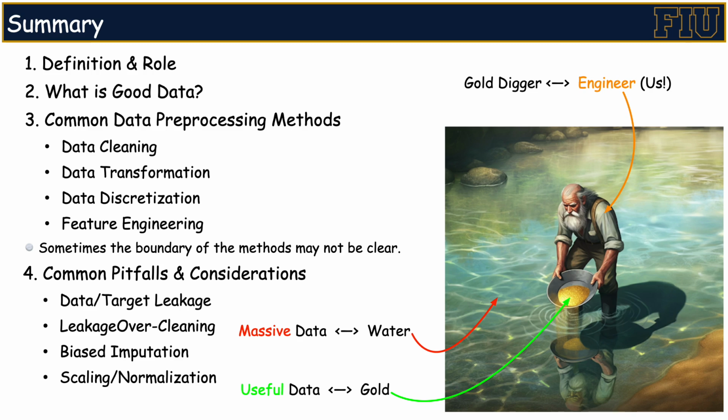For your homework, you'll need to preprocess a dataset. Start by analyzing the problems in the dataset, then propose logical solutions, and finally write code to demonstrate your preprocessing steps. Remember, not only for the homework but for all your future machine learning tasks, always keep in mind the common pitfalls and considerations in data preprocessing, such as avoiding data leakage and making sure you perform proper data normalization.